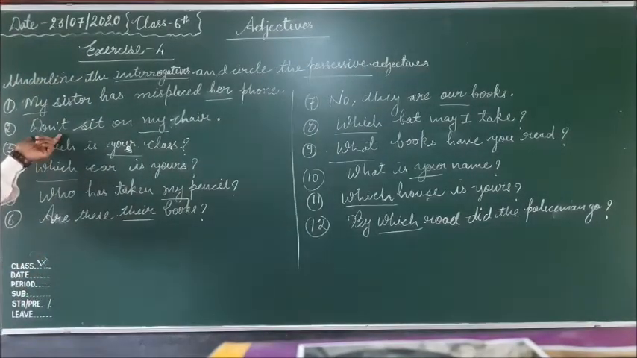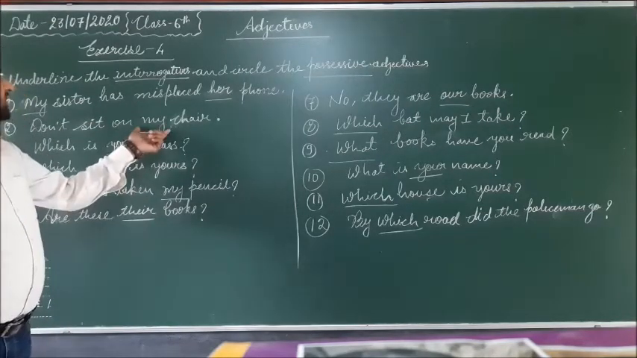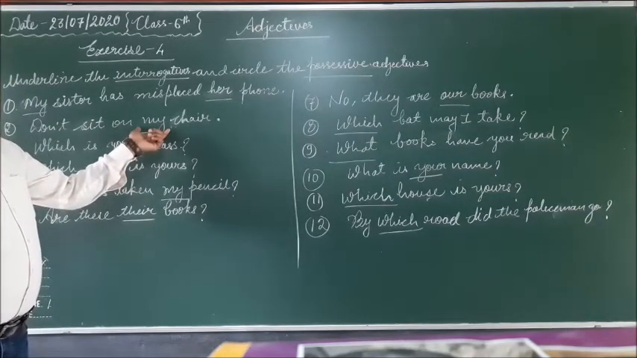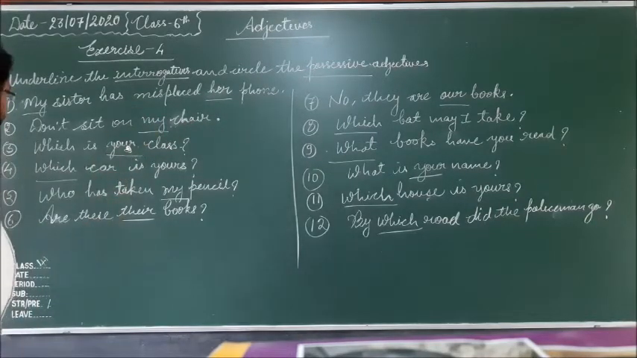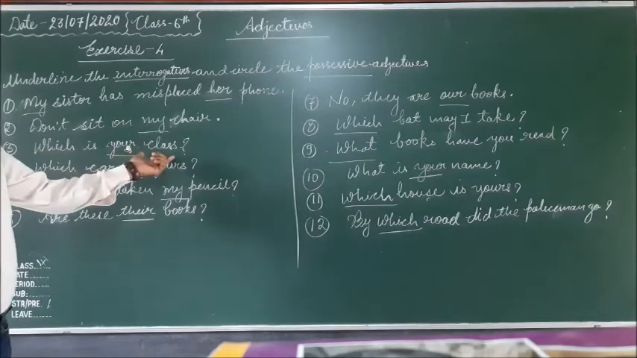In the second sentence, don't sit on my chair. Whose chair? My chair. So my is also here a possessive adjective. It shows possession on chair. Number third, which is your class?